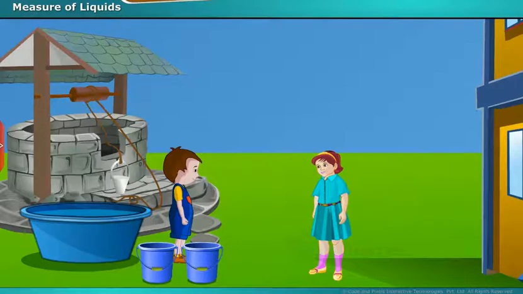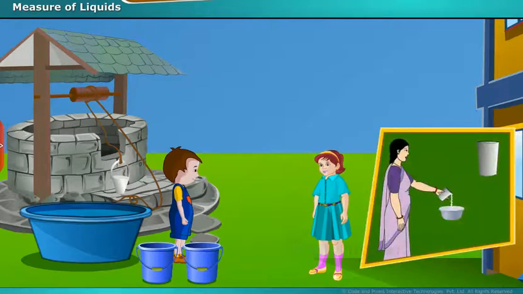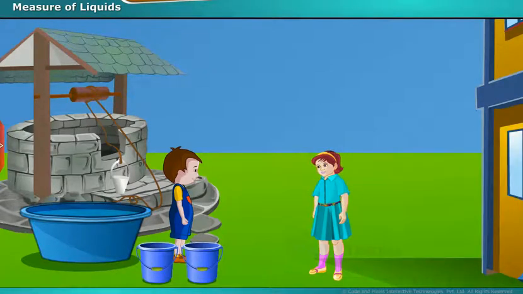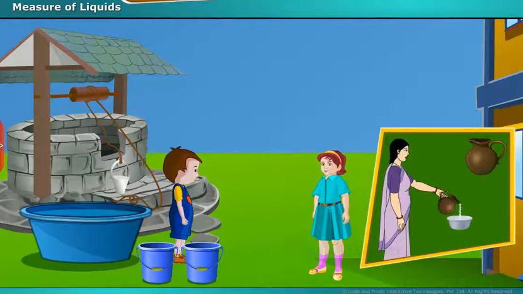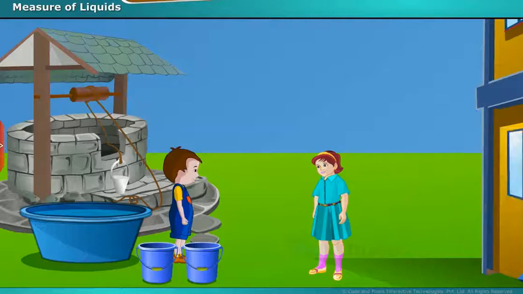I will tell you. Show me the glass which she used to pour the milk. The glass looks like this. Okay, is the size of the jug bigger than that of the glass? Yes, a little bigger, something like this. Oh, now I got it. The size of the jug is bigger than the size of the glass. That's why she poured 4 jugs instead of 9 glasses. The quantity of milk is the same. The only difference is the size of the vessel. Oh, I got it. Thank you for the explanation.